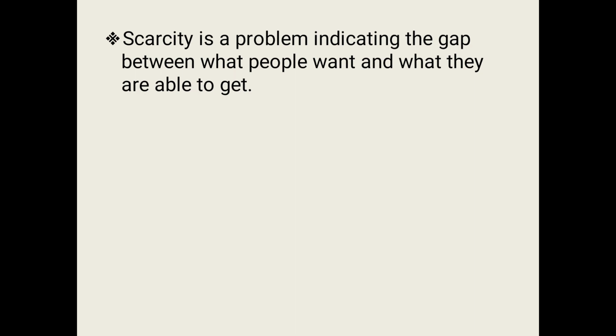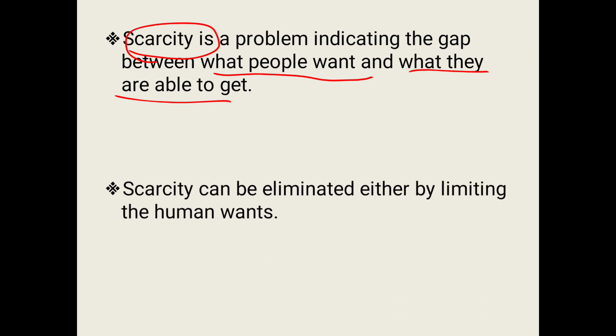Next one we are saying is scarcity. Scarcity, all of us know there is a shortfall. But what about the people's wants? Are they able to get them as such? So scarcity is a problem. There is a gap always between what the people want and what they are able to get. We go to a market with the idea of buying a particular product that may not be available. So what do you do? You go for an alternative.